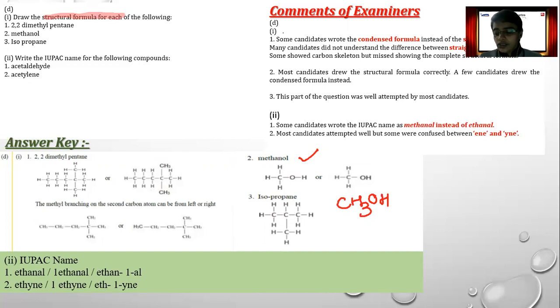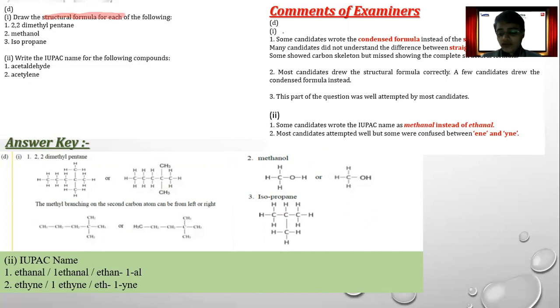All right. Next most important point, what if they have given the name and structure and we are supposed to write the name? Like for example, here they've given the common name and we are supposed to write the IUPAC name. The correct way of writing the IUPAC name as per our syllabus is of course in this form, that is ethane-1-al, eth-1-ene.